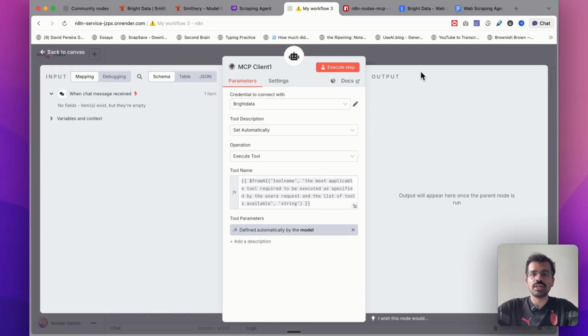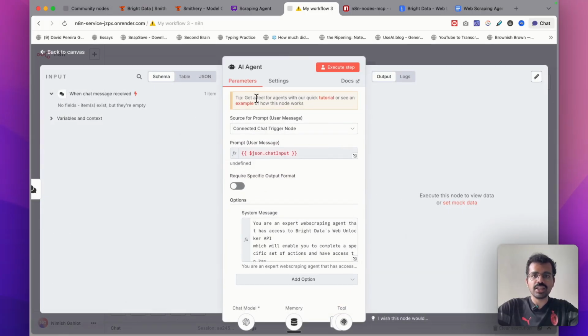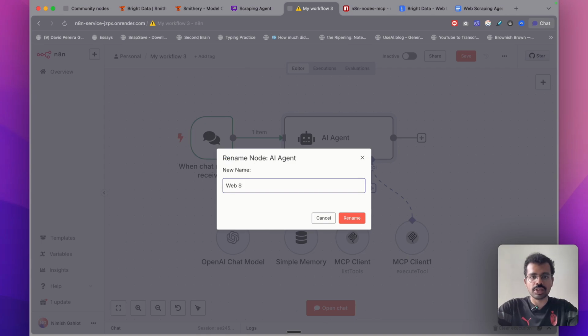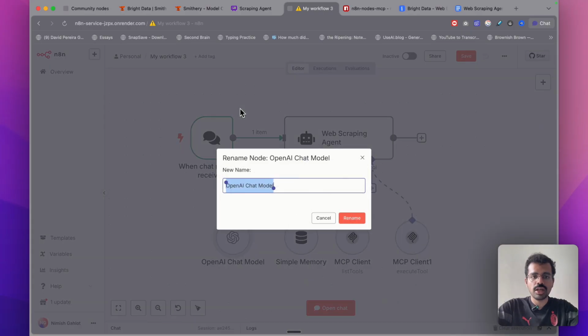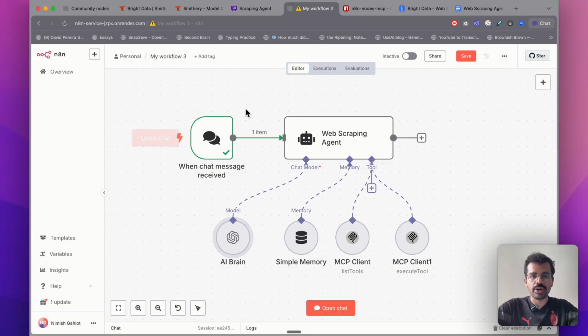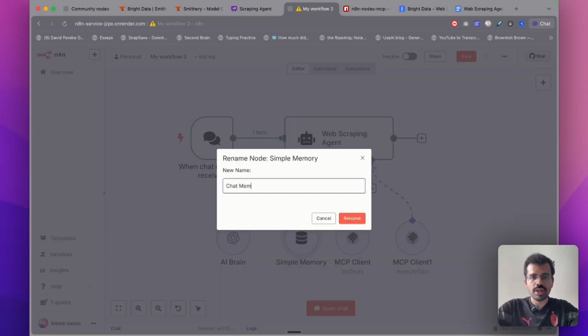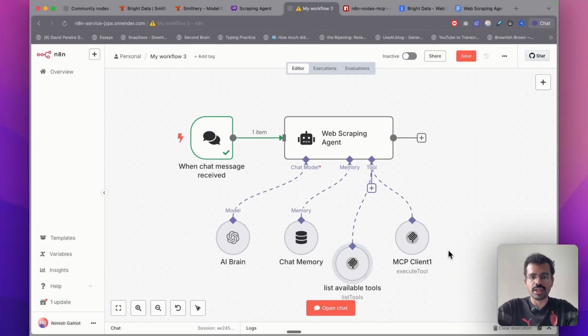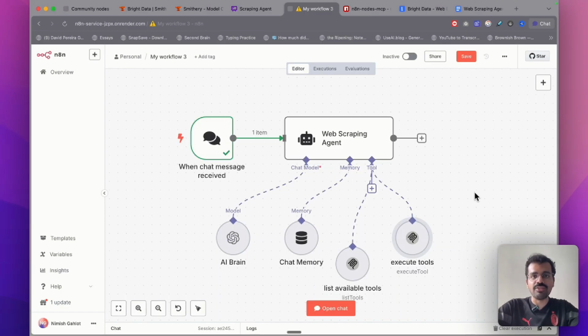Initial workflow is completed. Now I will just rename all of these quickly. I will call this agent the web scraping agent. I will also rename this OpenAI chat model. I will call this the AI brain of the model because it would be making all the decisions in this workflow. Then memory would be chat memory. And for MCP client 1, which basically lists all the available tools, I will write the name list available tools and rename this. I will move this a little down. And then for the last one, I will call this execute tool. We have the entire workflow.